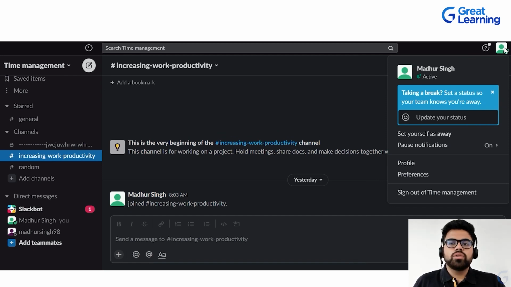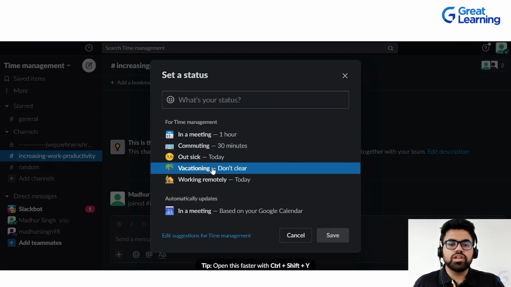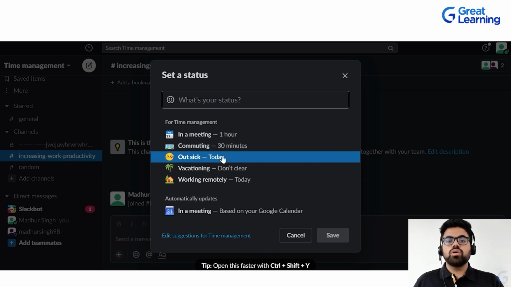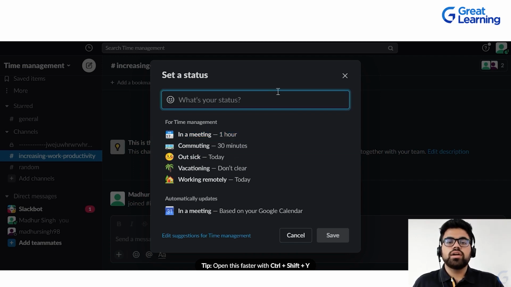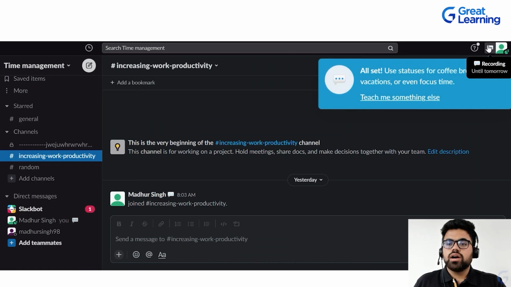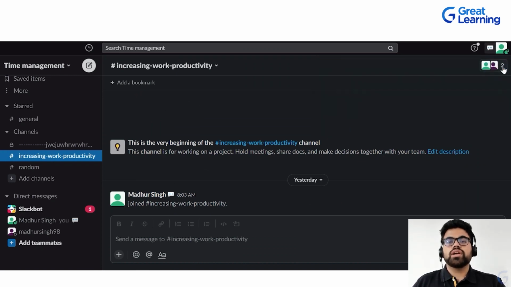Then apart from it, since you're working in an organization and you're working remote, you would have to update your profile status. If you are on leave, you can put up vacation or sick leave, in a meeting, or on your way to work. So you can put all these things in setting a status of what you are currently working on. You can put a custom status, working, or I can just say recording. So these things can be saved. It would appear to the people in your organization that you are recording something. So this is how it works.